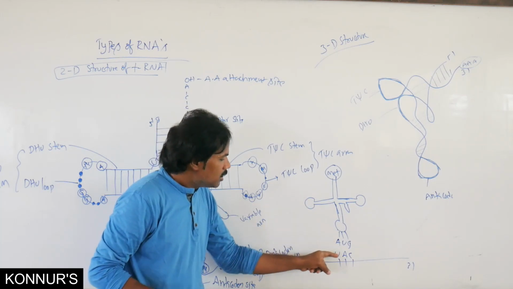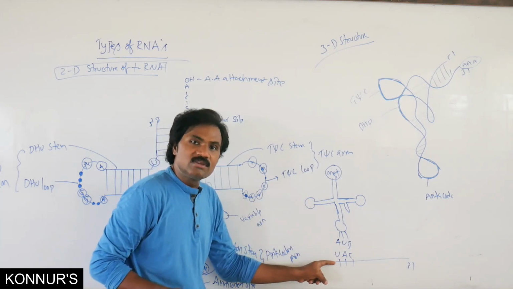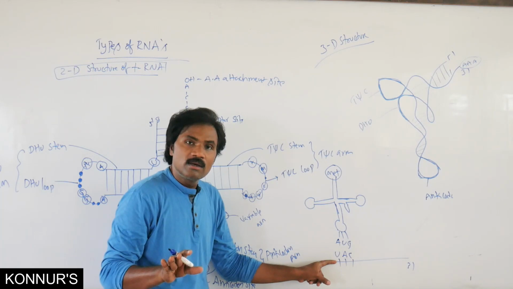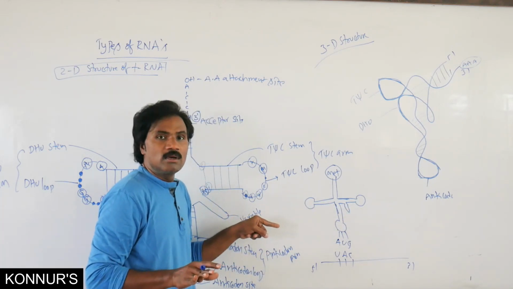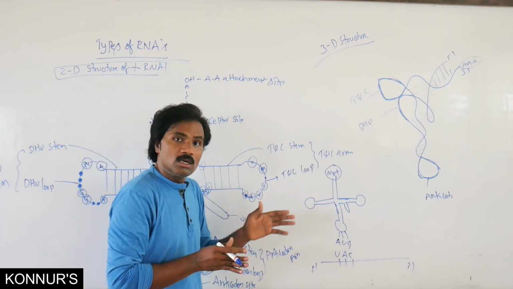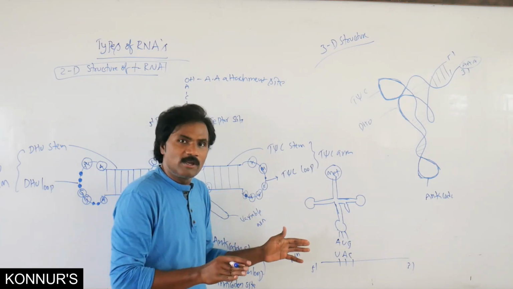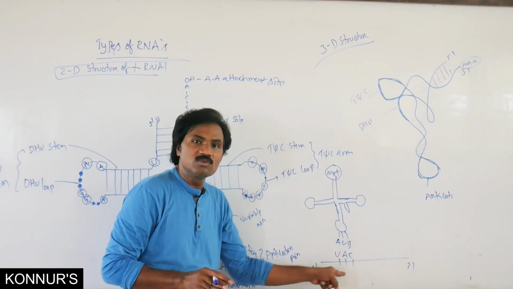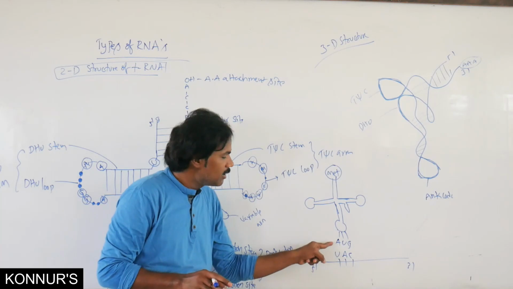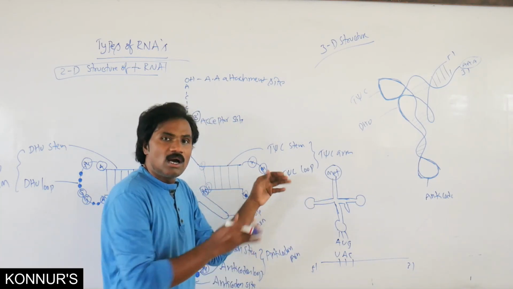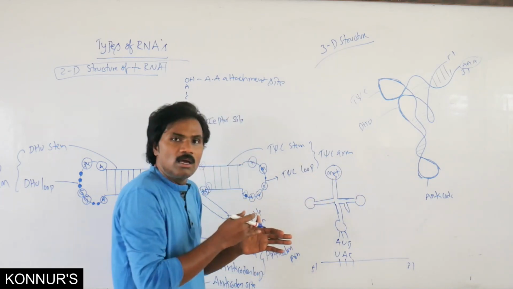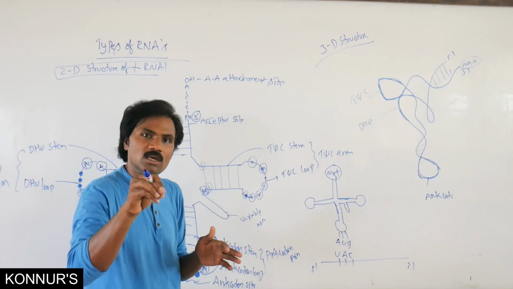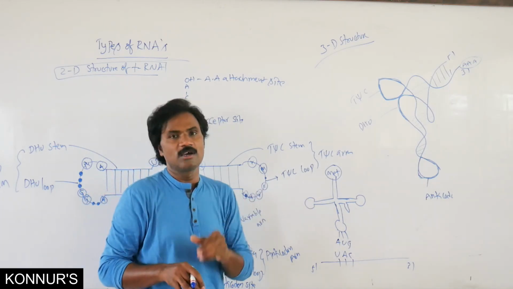Suppose AUG is there; if the tRNA does not have the matching antisense anticodon, it does not bind or attach. Then another tRNA comes to bind and attach. That is how crucial its role is. Whatever the specific mRNA codon, the specific antisense anticodon attaches to it, and only then does it carry the amino acid. Wherever a triplet codon is present, there the specific tRNA must be carrying it.